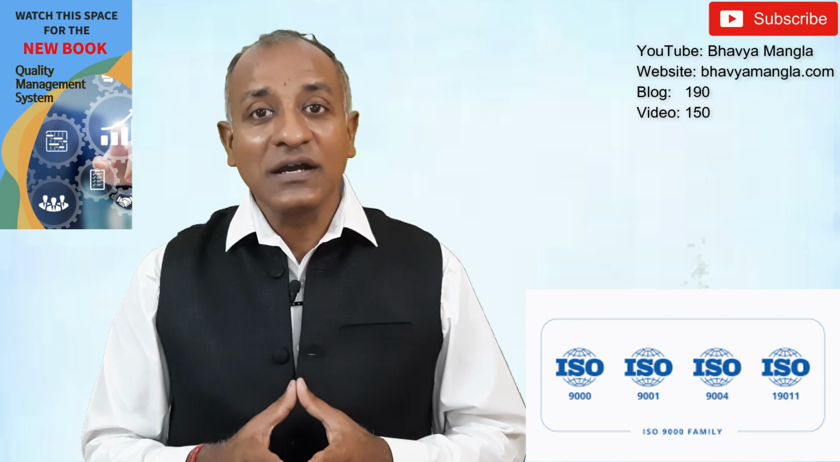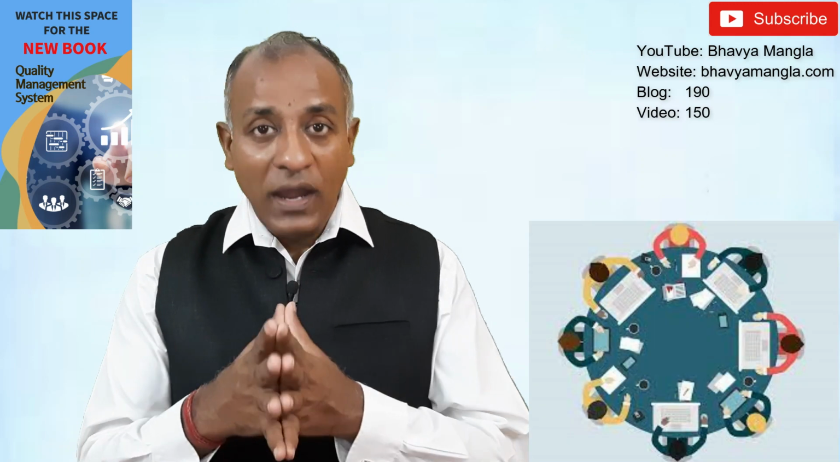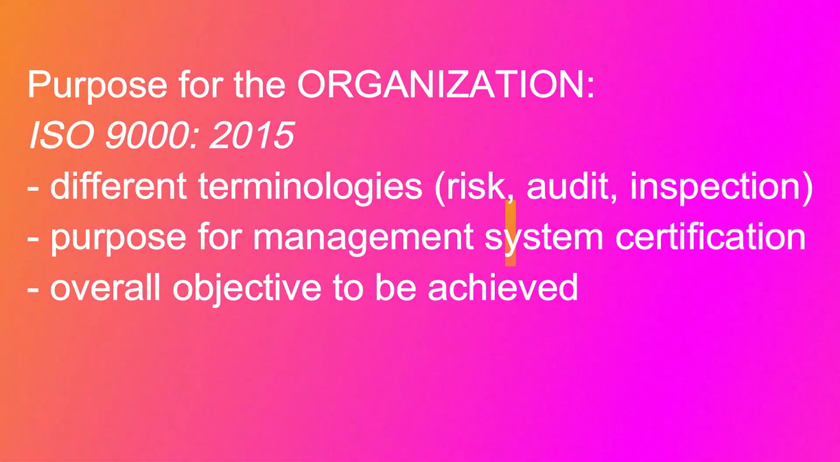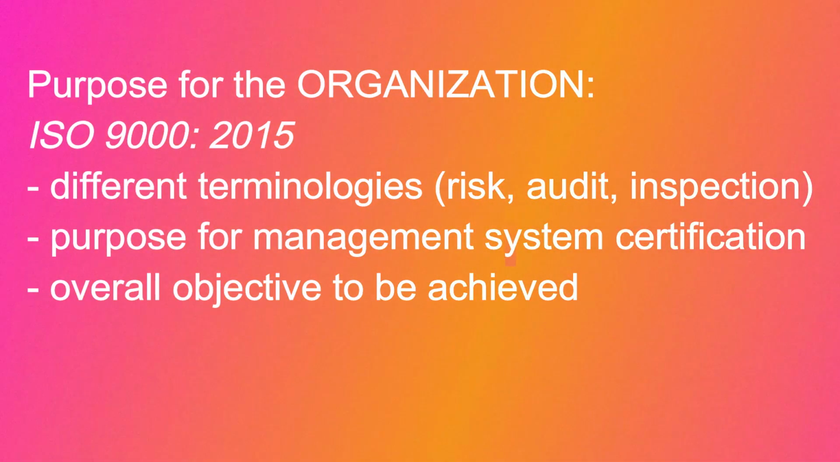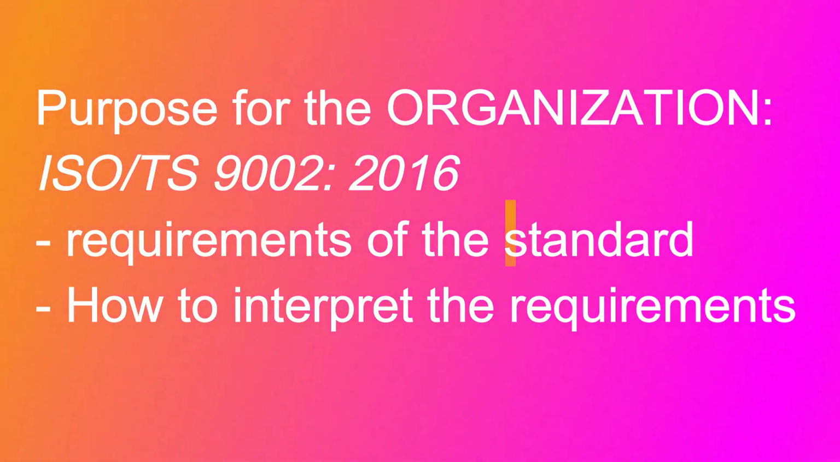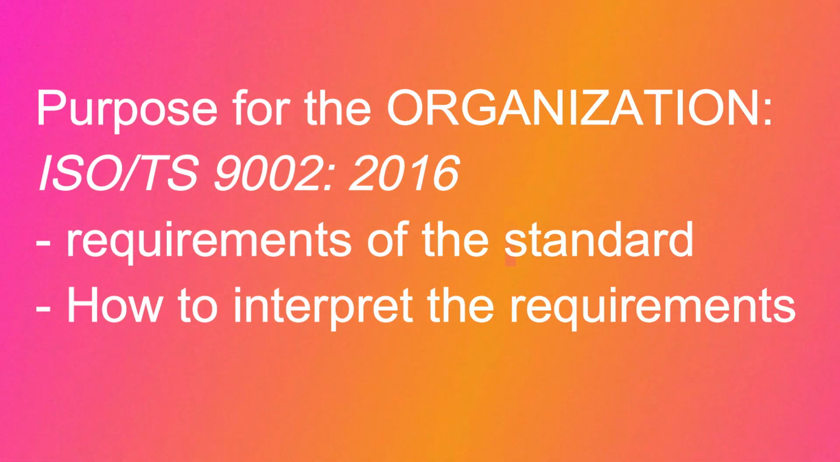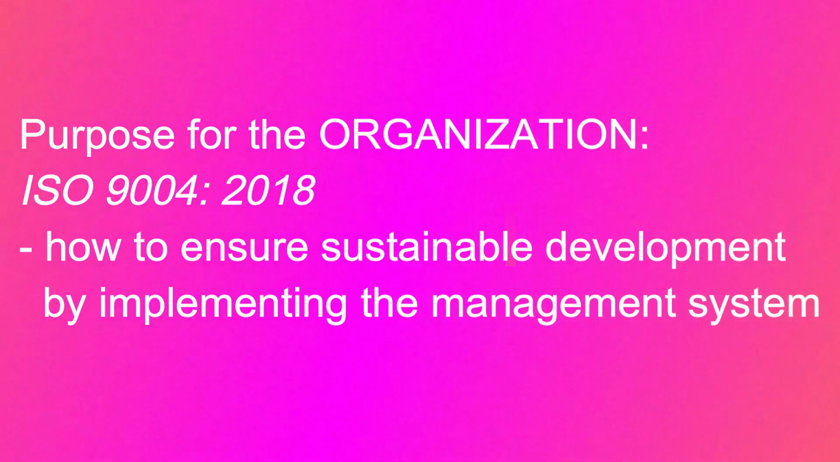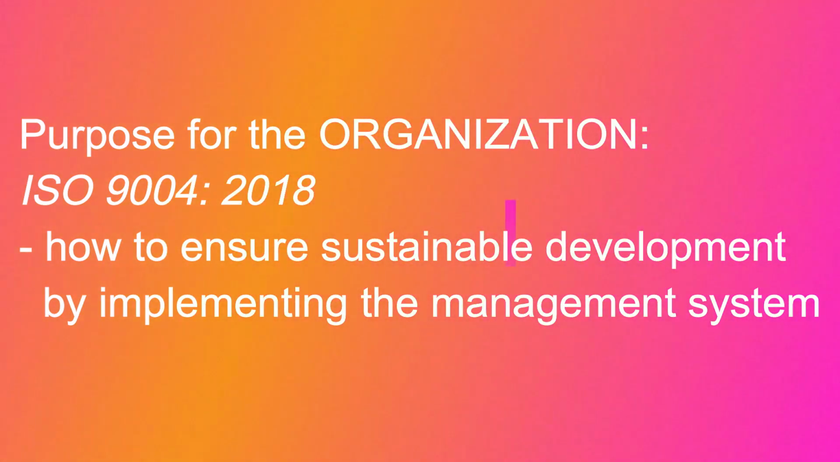So let's start first with the customer, what is important and why it is relevant for them. When we talk about the customer, primarily the first thing is understanding the terminologies which are given in 9000, also understanding the purpose why they are going for it, and the objectives. All these things are specified in 9000. Then what are the different requirements of the standards? To understand that, it is specified in 9002, including the interpretation. And finally, how to ensure that there is sustainable development, that is specified in 9004.